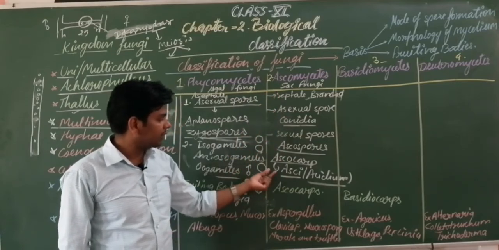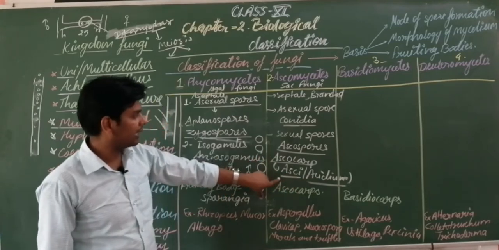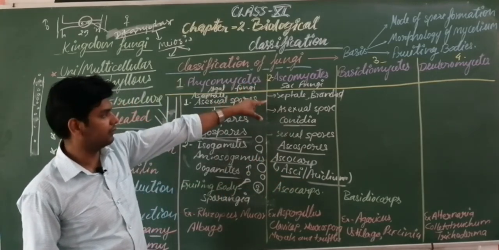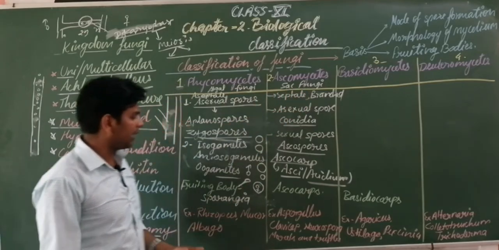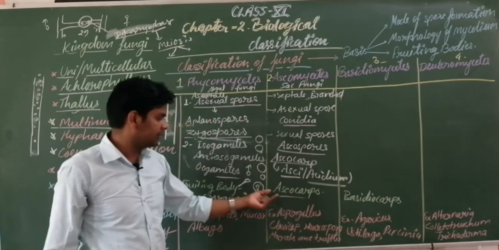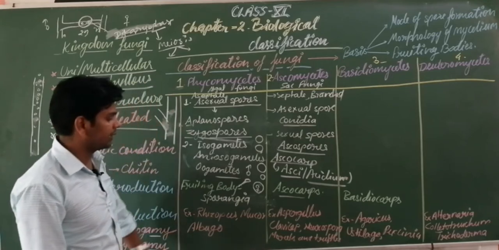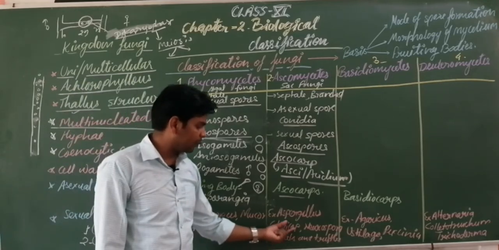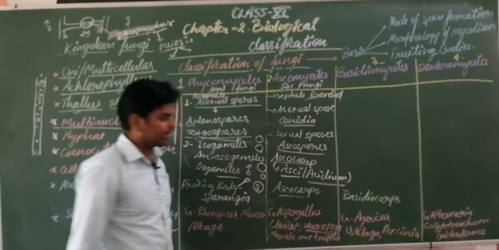That is why the sac-like structure, known as ascus or asci, is found in these fungi, and another name of this category is sac fungi. Okay, so what are the examples? Ascocarp, this is the fruiting body. I have already written it. What are the examples? Aspergillus, Claviceps purpurea, Neurospora, it is a very important example of this category.